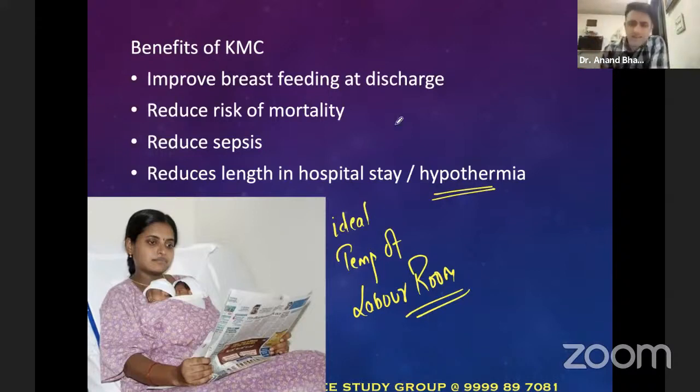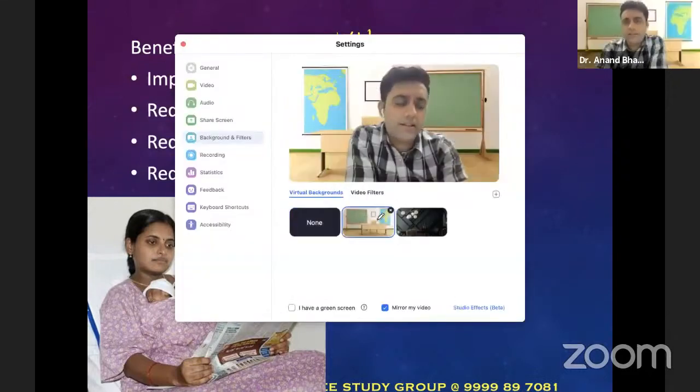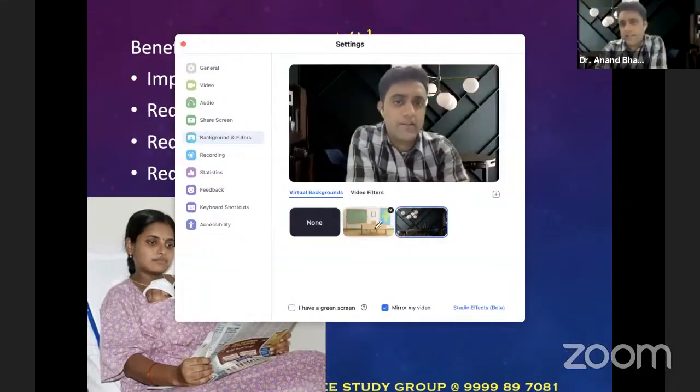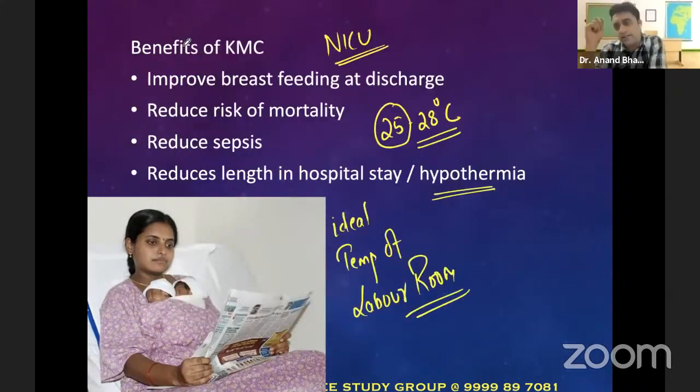Yeah, so the best answer, yes, you're right: 25 to 28 degrees Celsius, 25 being the best answer. The ideal temperature of labor room and the ideal temperature of our NICU is usually 25 degrees Celsius, or you can say 25 to 28 degrees Celsius. Some books say 25, some say 28. So 25 to 28 degrees Celsius is the ideal temperature of the labor room or even of the NICU.